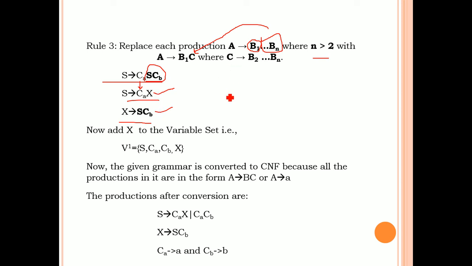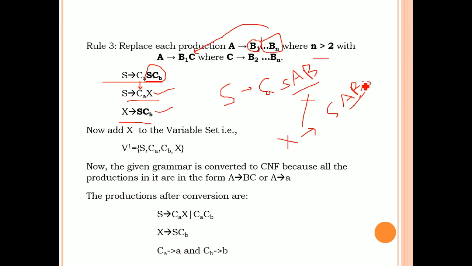Okay. For example, if you have a production like this, some CA, S, A, some B. Okay. So you can consider this as X. And repeat the same step. Okay. That means X tends to S, A and B. Now this is also not less than 2.